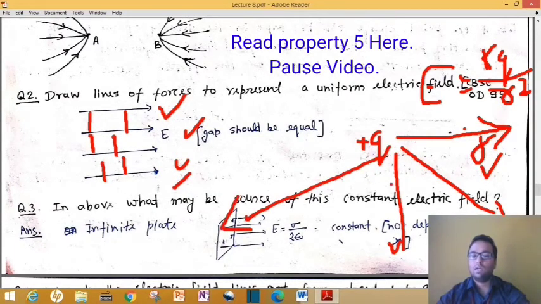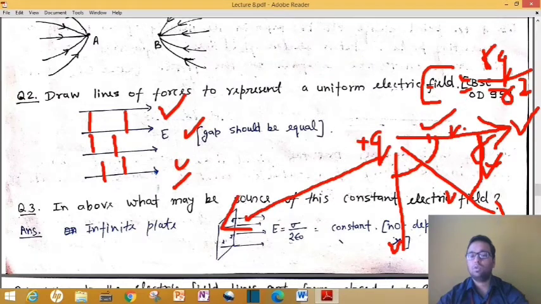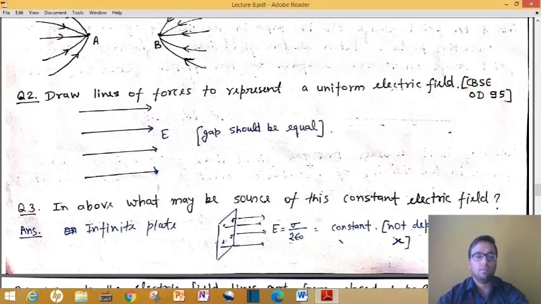Suppose this is line number 1 and this is line number 2. Then the gap between these two lines is lesser here and more here. So this higher gap represents that the electric field at this point is lesser, and the electric field near the charge is greater, because here the gap is smaller.